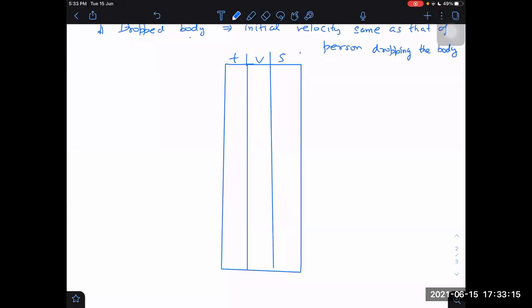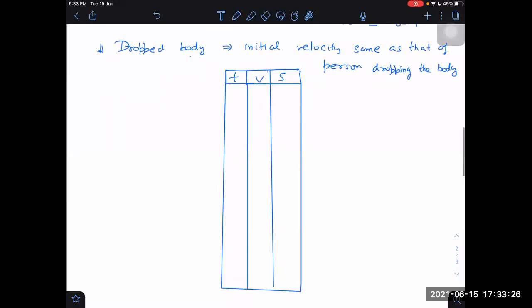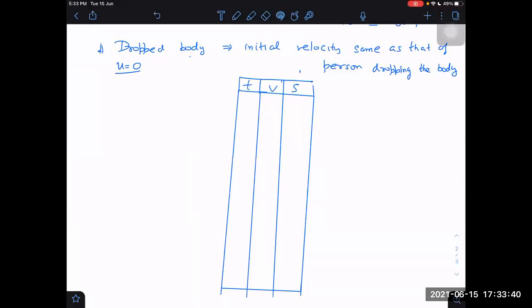If for example a person is standing on a tower and dropping, then obviously the person is at rest. He's just standing, so velocity will be 0 for the person. If the velocity of the person is 0, then the initial velocity, being the same as that of the person, also becomes 0. Always it will not be 0, but I am taking that special case where initial velocity is 0. Why is that case special? That case helps us a lot. We can do the problems easily if we use that one.